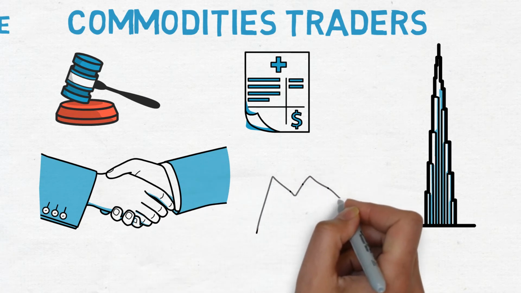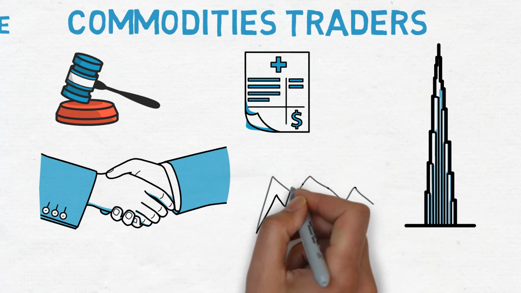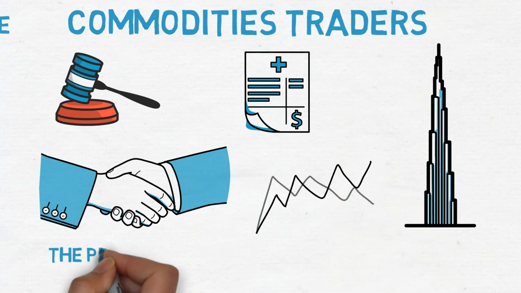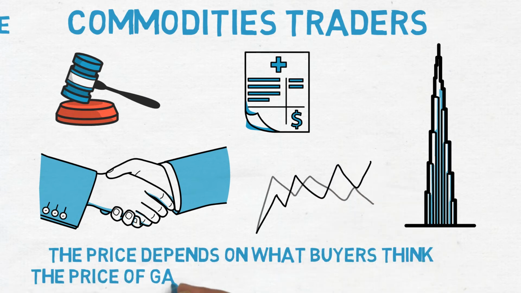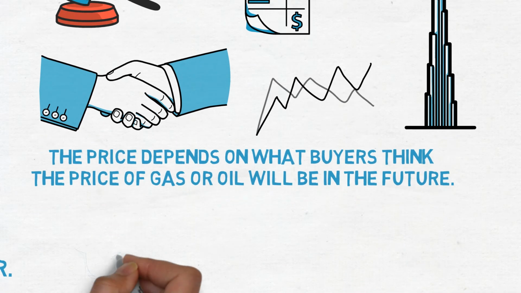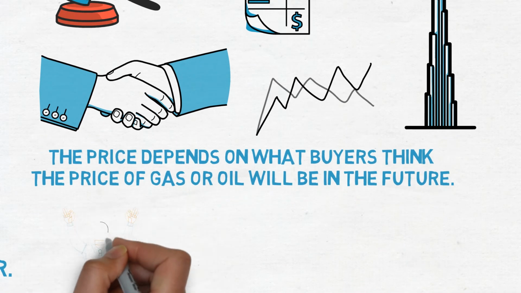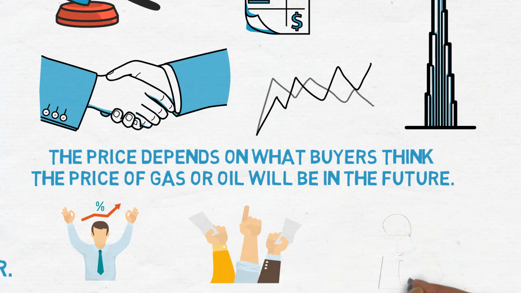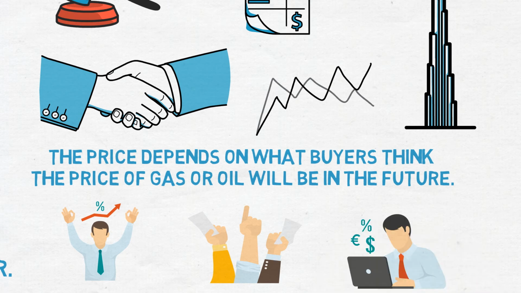Both gas and oil prices are affected by the ups and downs in these futures contracts. The price depends on what buyers think the price of gas or oil will be in the future. In this way, commodities traders create a self-fulfilling prophecy. This leads to an asset bubble. Unfortunately, the one who pays for this bubble is you at the gas pump.